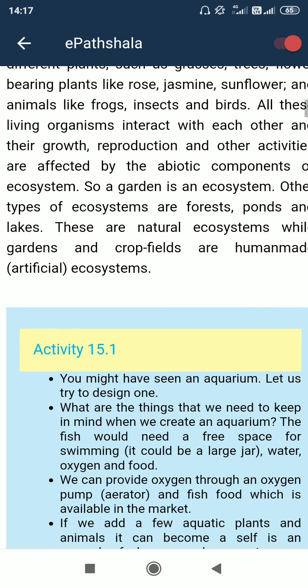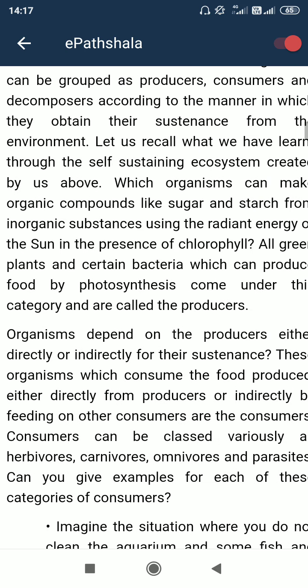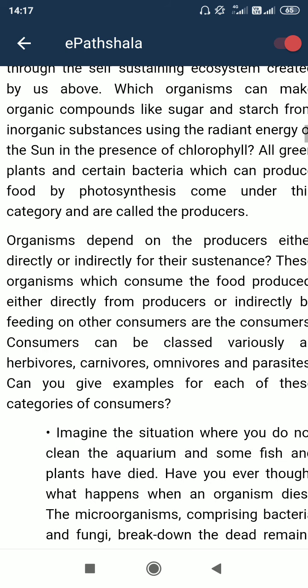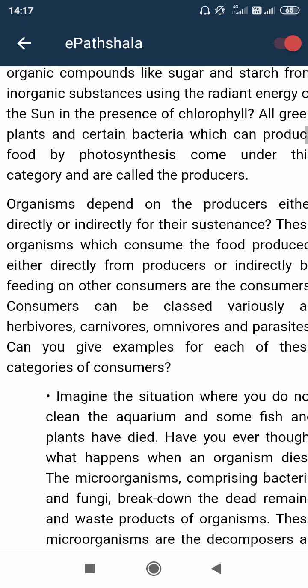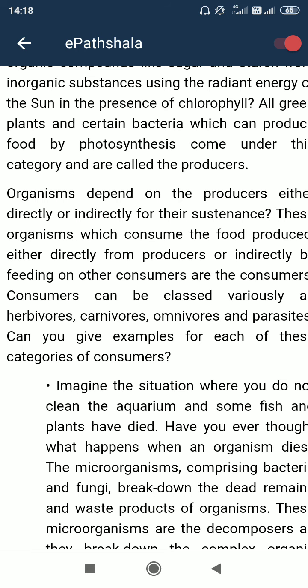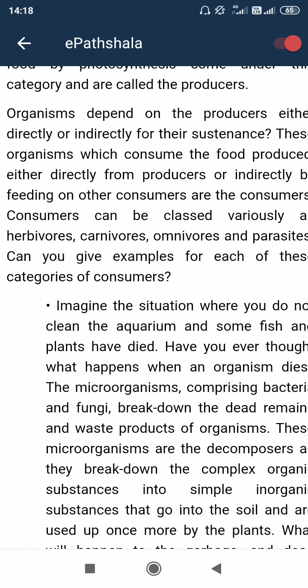From sunlight the plants make food, some form of carbohydrate, by means of the process of photosynthesis. By means of photosynthesis, sugar or carbohydrate compounds are produced. Mainly plants perform this work, but some algae also do this.